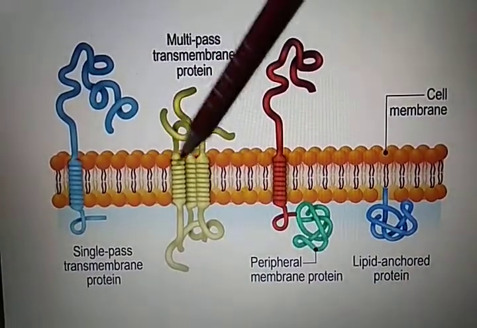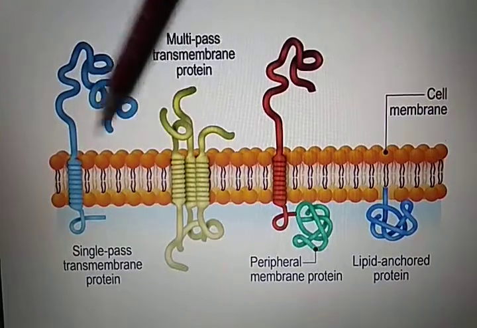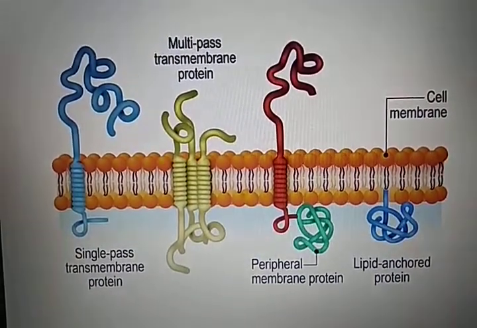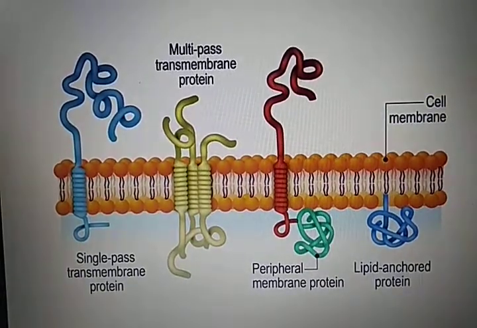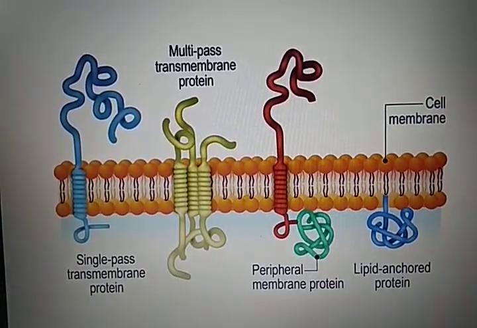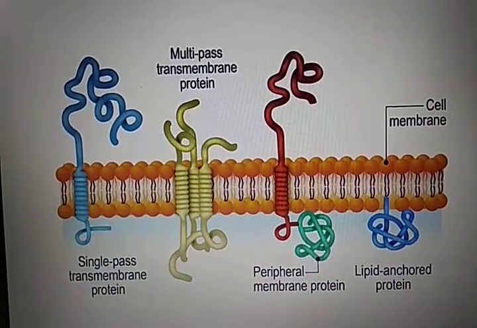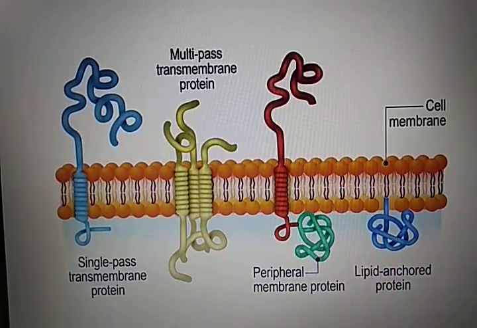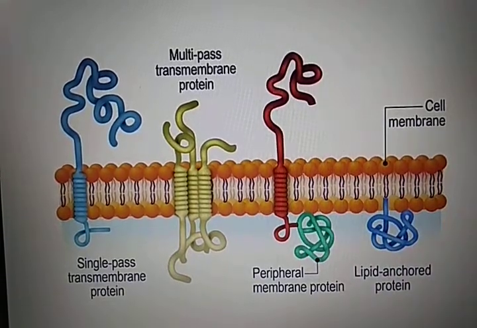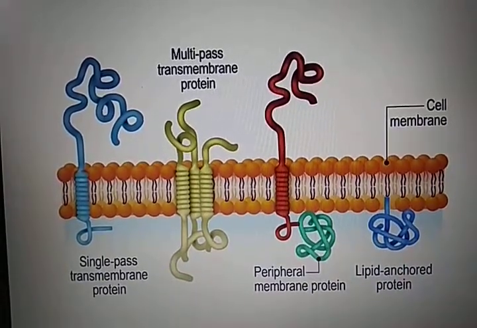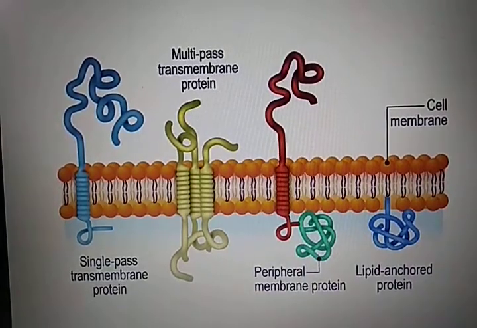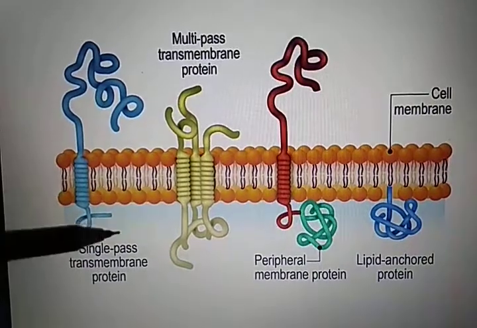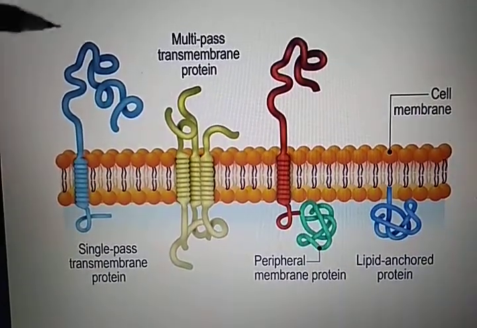As you can see in the figure, the integral proteins are the proteins which penetrate completely the lipid bilayer. These are the transmembrane proteins because they pass entirely through the lipid bilayer from one side to the other side. These proteins are tightly bound with the cell membrane. You can take the example of cell adhesion protein, channel proteins, etc. They have domains that protrude from both the extracellular and cytoplasmic sides of the membrane. You can see clearly in the figure, this is the cytoplasmic portion and this is the extracellular portion.